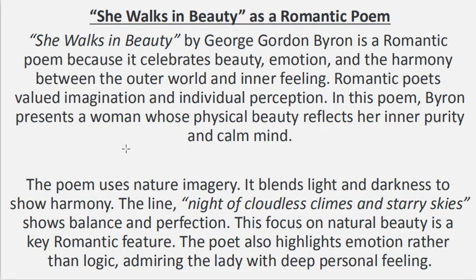The poem uses nature imagery. It blends light and darkness to show harmony. The line, "Night of cloudless climes and starry skies," shows balance and perfection. This focus on natural beauty is a key romantic feature. The poet also highlights emotion rather than logic, admiring the lady with deep personal feeling.